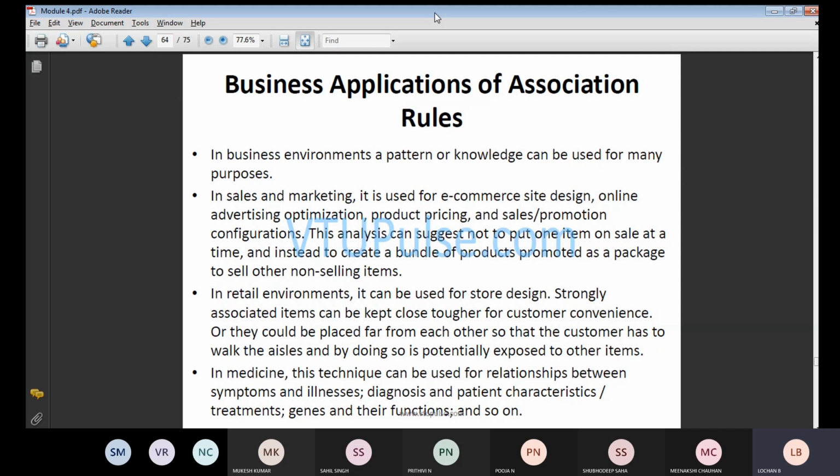So you can ask me, sir, why do we want all those things? See, I told you in the beginning itself, there is a lot of difference between an entrepreneur and an employee. If you are an employee, you go to the workplace, you work for that particular duration, you come outside, you take the salary. But the entrepreneur has to take care of each and everything. So simply we can't make a business, or we can't make those applications.